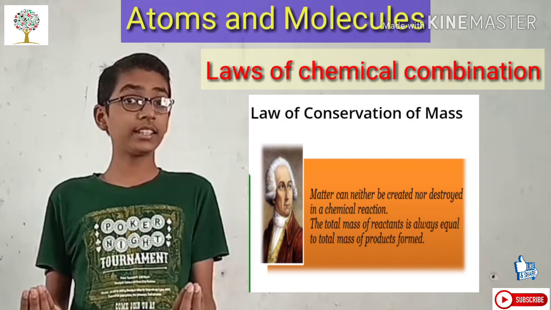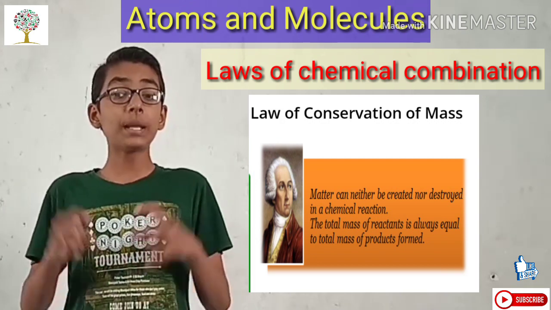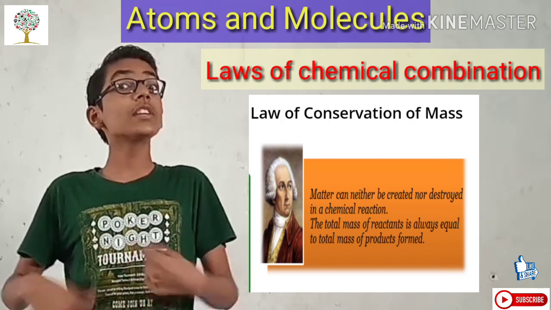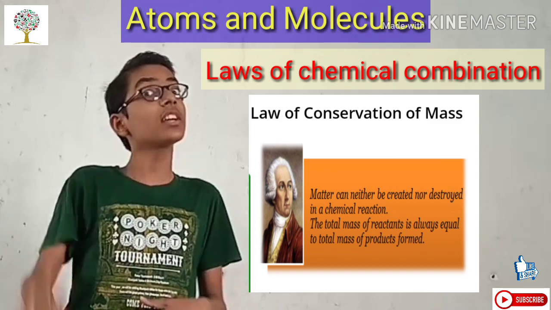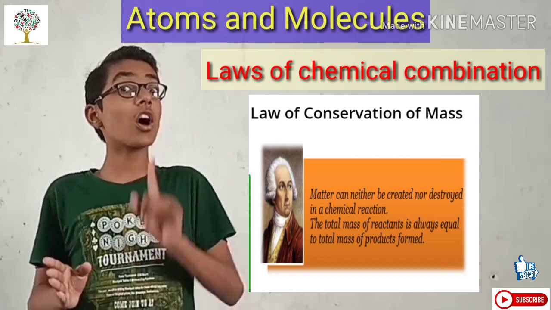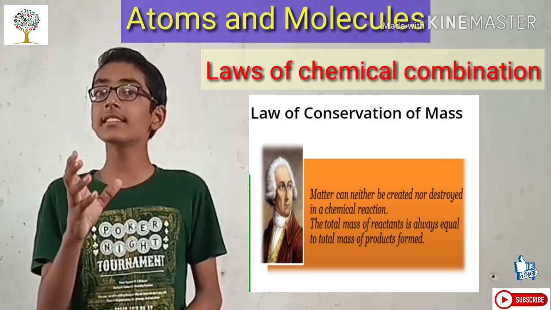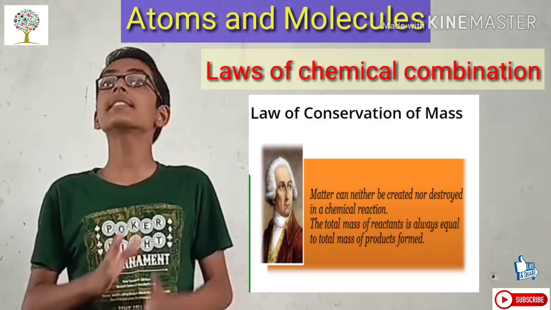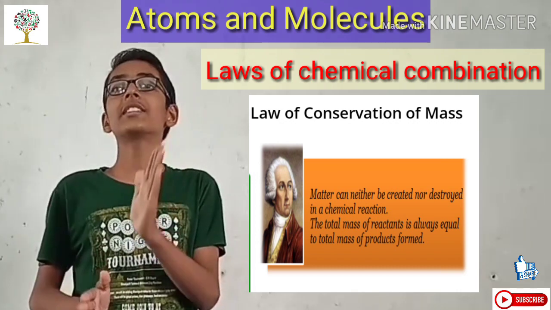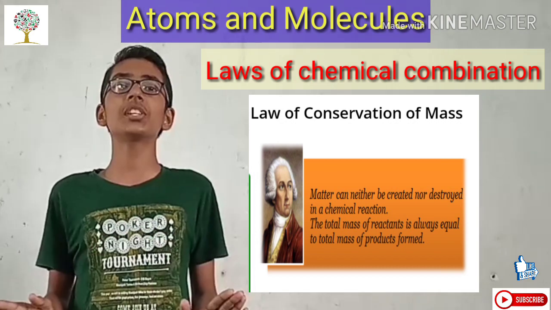Suppose there are two reactants. When they react together, the mass of the reactants will always be equal to the mass of the products. So the mass is always equal before and after the reaction. This proves that mass can neither be created nor destroyed in a chemical reaction. There is no change in mass.